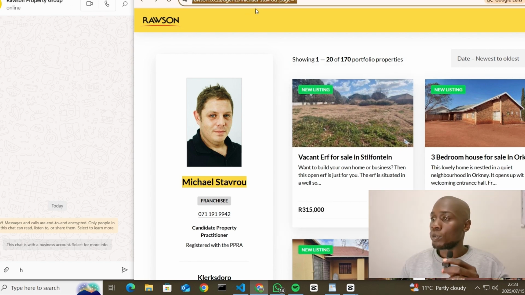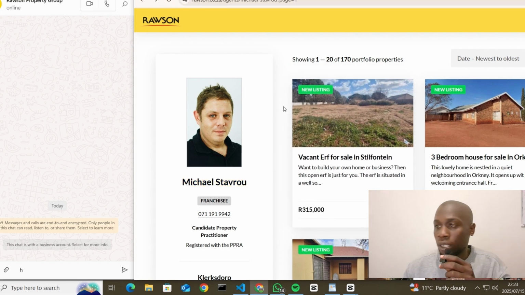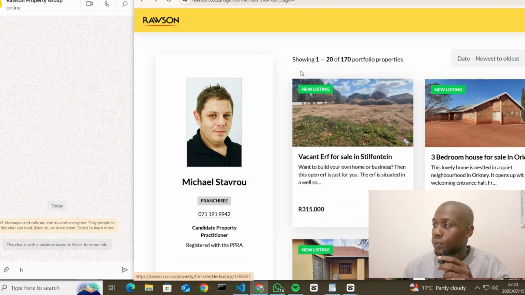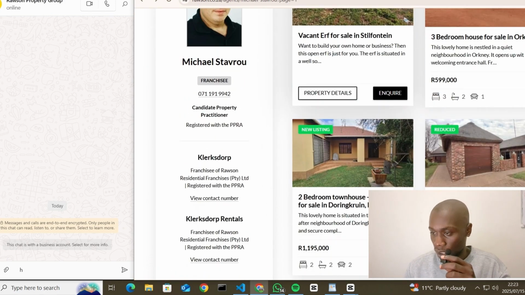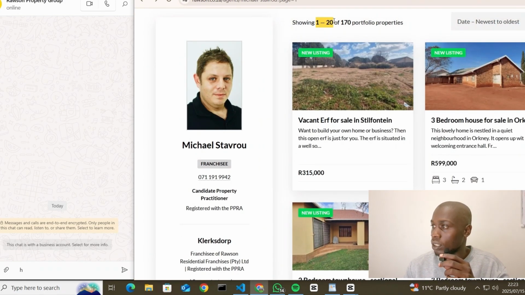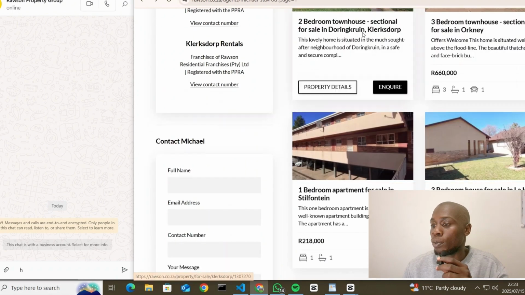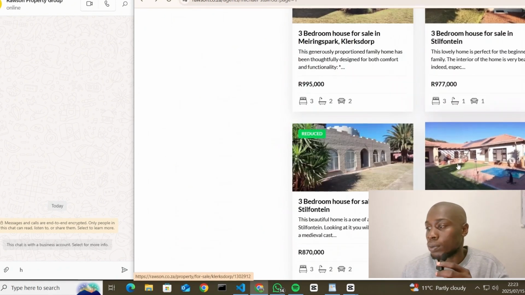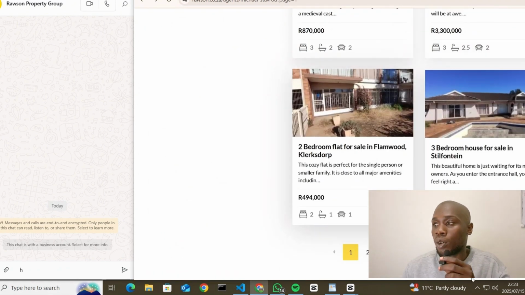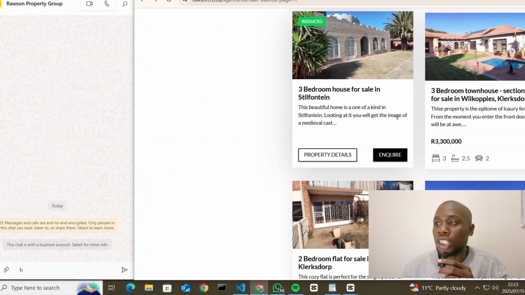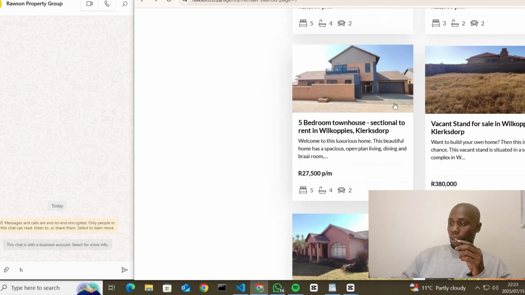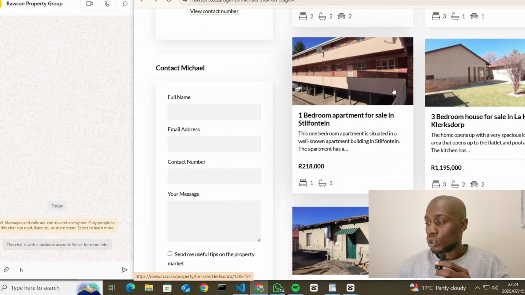What we're going to do here is set a booking on Google Calendar and search these properties. These properties are actually coming from Microstravo's portfolio on the Rawson agents website.